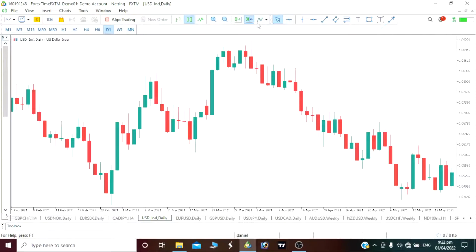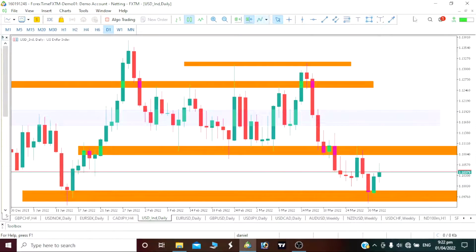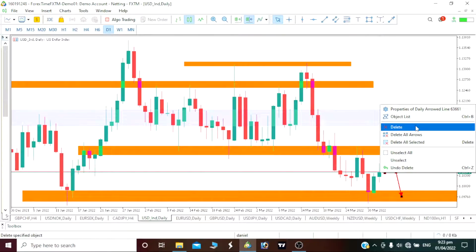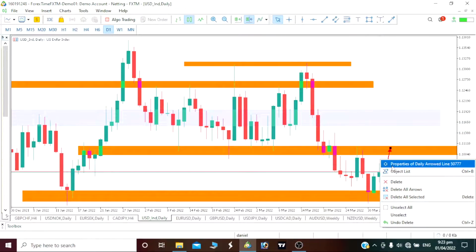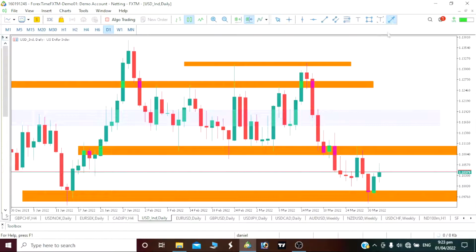But before we take our sell position, I will advise that we wait to see if our price will give us that pullback and push up, then sell on our USD index. If you analyze our daily time frame, you can see that our price has given us that push down, then push up, then push down.